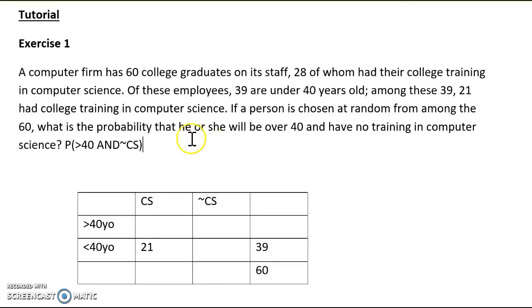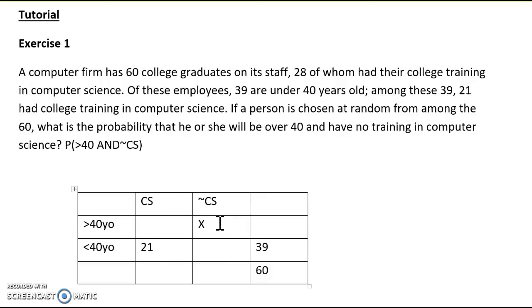Okay, so which column is this? Okay, over 40 here and not a computer science here. So this is where we have to find.